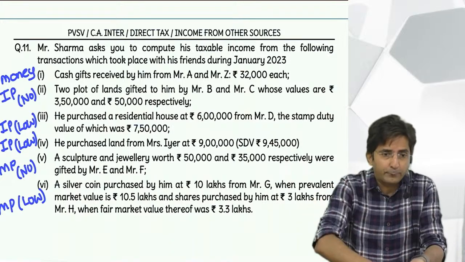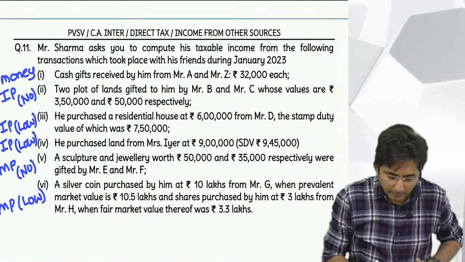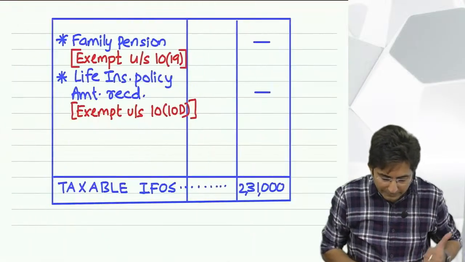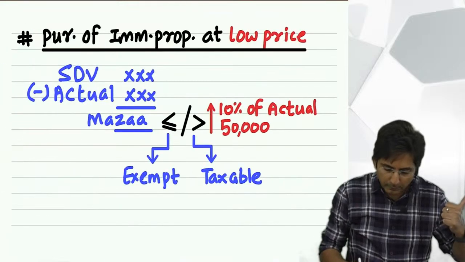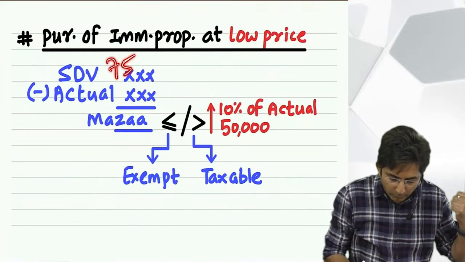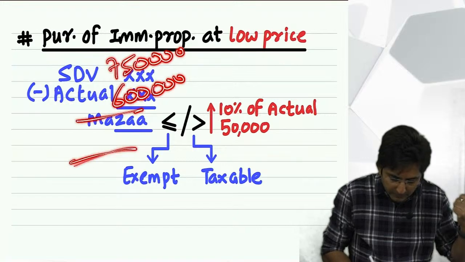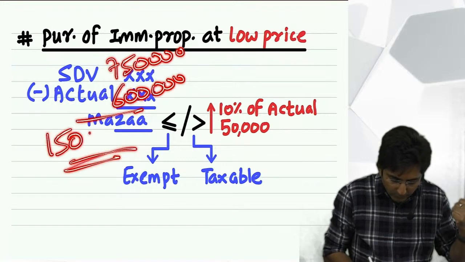Now this 1 lakh 50 you have to compare with the formula. I will show that formula here only. Substitute the figures. In this question, what is the stamp duty value? 7 lakh 50. And what is the actual? 6 lakhs. And what is the difference? 1 lakh 50,000.